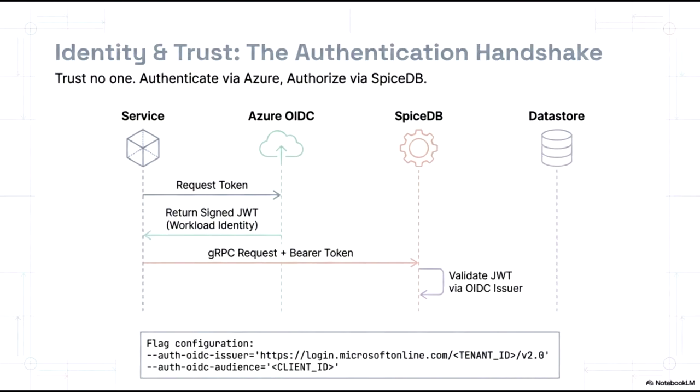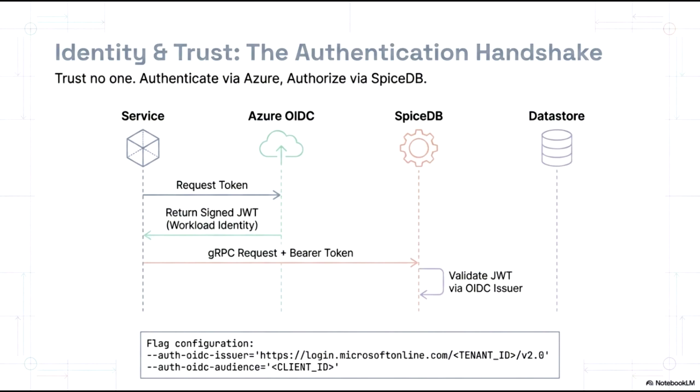Identity and trust within our architecture are built upon a secure authentication handshake. Operating under a trust no one model, we decouple the two core security concerns. Authentication is handled via Azure, while authorization is managed through SpiceDB. The sequence starts with the service requesting a token from Azure OIDC. Azure returns a signed JWT, providing the workload with its unique identity.